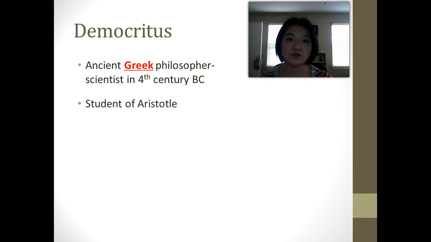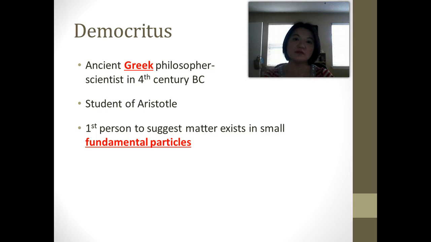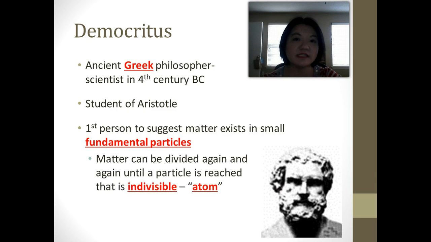Now he was a student of Aristotle, and he was the first person to suggest that matter exists in small fundamental particles. Okay? Basically what he said was that we can divide matter again and again until we reach something that we cannot divide anymore. And that thing is called the atom. Now the word atom comes from the Greek word for uncuttable. So atom basically means it's indivisible.